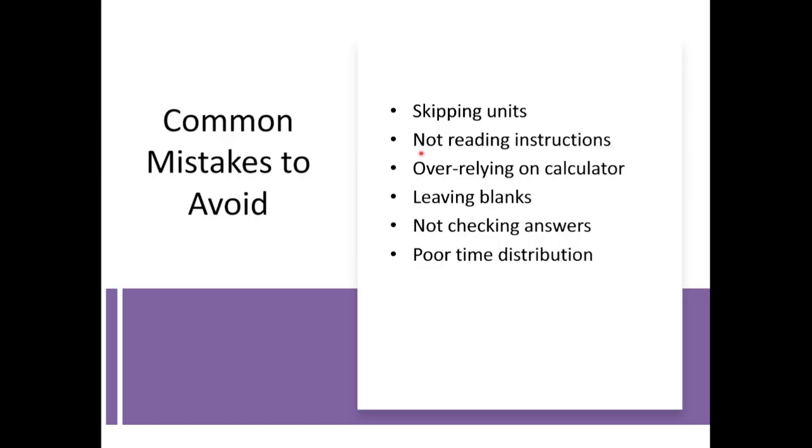Not reading instructions. This goes for English. If you're writing JAMB, the way JAMB works is that you answer one question at a time, and when it comes to English, the questions are shuffled. So in question A, you can see pick the words that are opposite in meaning to the underlined word, while in question B, you can see pick the words that are similar in meaning to the underlined word.